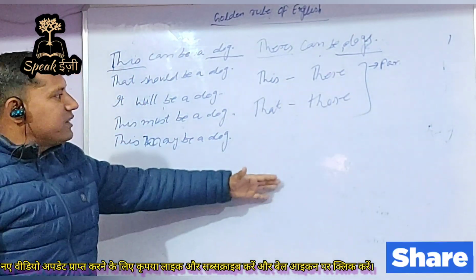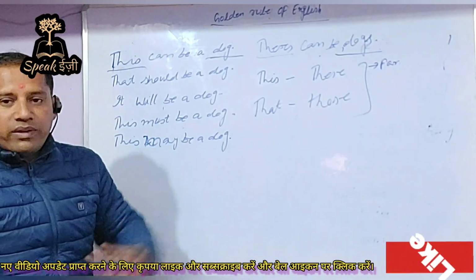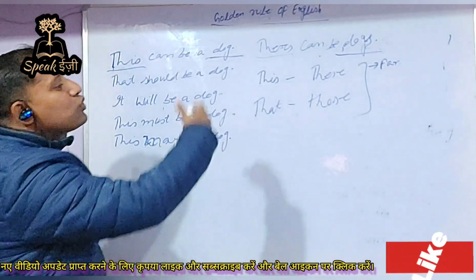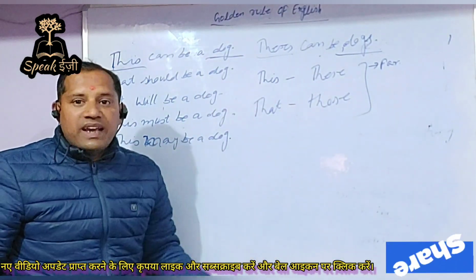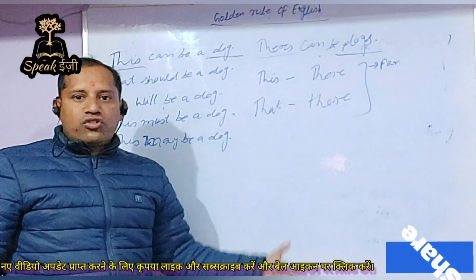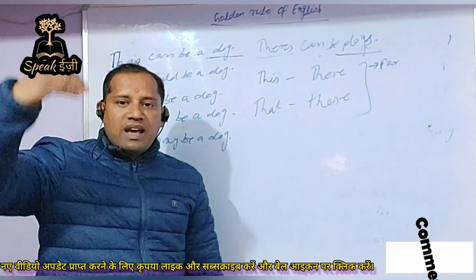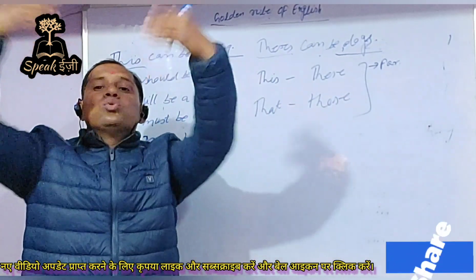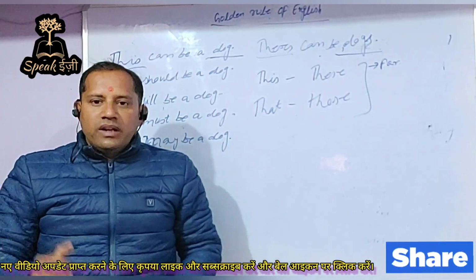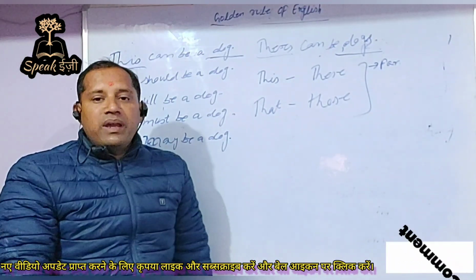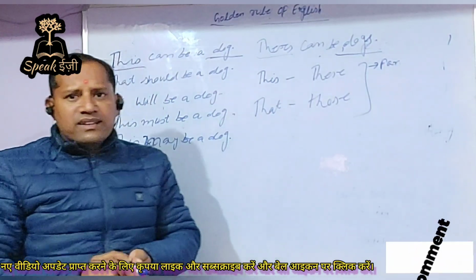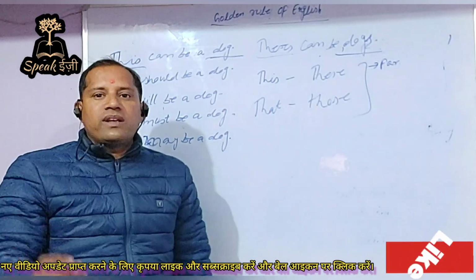Suppose I am near this whiteboard and I can touch this whiteboard. So what can I say? I can say this is a whiteboard. And if there were two whiteboards, I might say these are whiteboards. Similarly, if more than two things are away from me, I can say those are windows. If there is only one thing which is away from me, then I can say that is a ball.